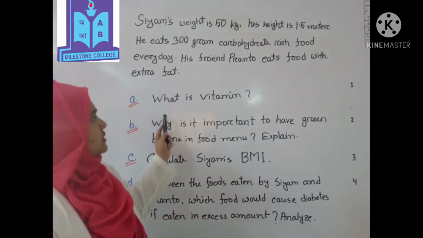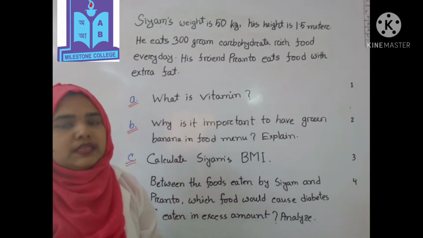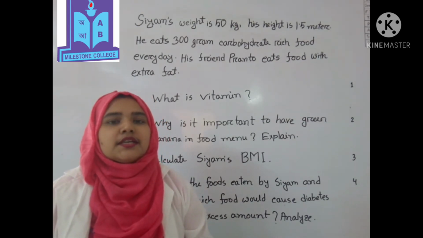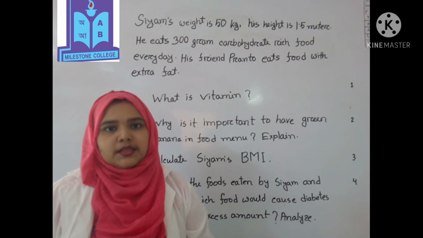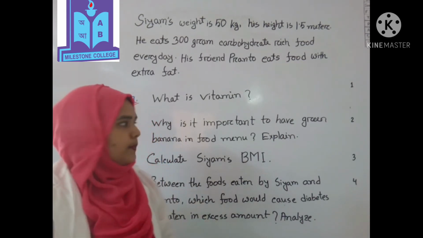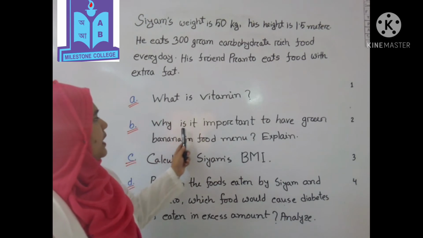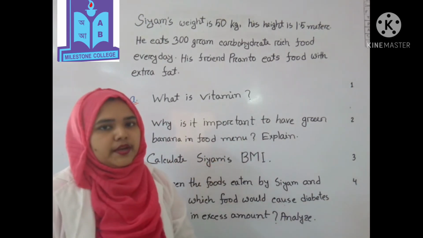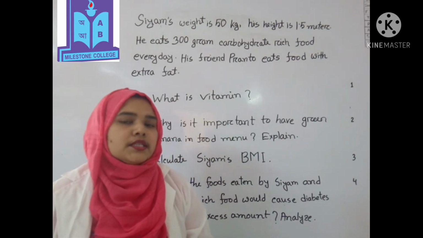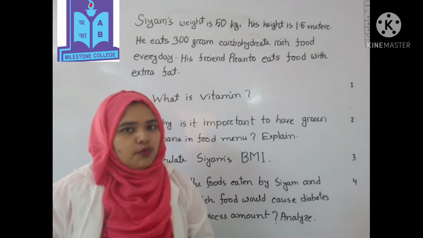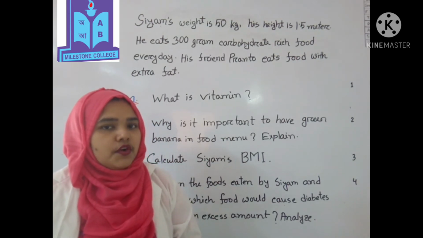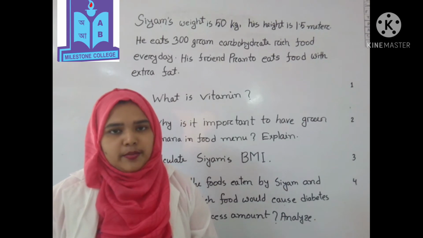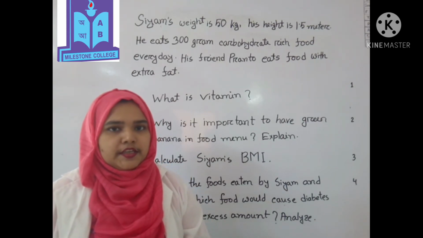The first one is, what is vitamin? This is a knowledge-based question. First of all, you have to write the definition properly. Then you will get full marks. Second one is, why is it important to have green banana in the food menu? Explain. This is a comprehension-based question. If you want to get 2 marks, first of all you have to write what type of mineral is present in green banana. Then you have to explain it.